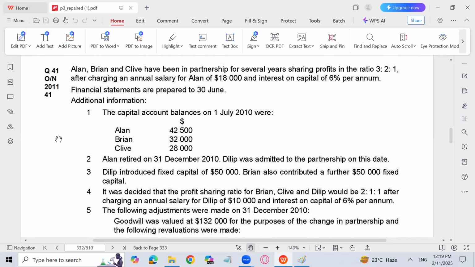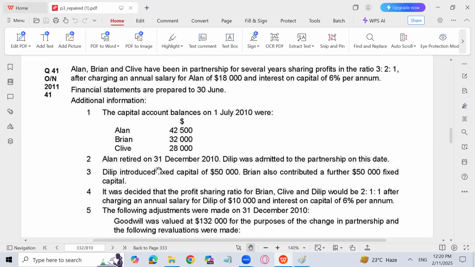So Alan, Brain, and Clive have been in partnership for several years, sharing profit in the ratio of 3:2:1. So 3/6, 2/6, and 1/6 is the ratio. After charging an annual salary of Alan 18,000, we are paying to Alan, and interest on capital is 6% per annum. Financial statements are prepared. Capital account balances on 1st July were Alan 42,500, Brain 32,000, Clive 28,000 on 1st July. What does it mean? Yes, it means that our financial year is an abnormal financial year. It starts from 1st July 2010 and will end on 30th June 2011, right?